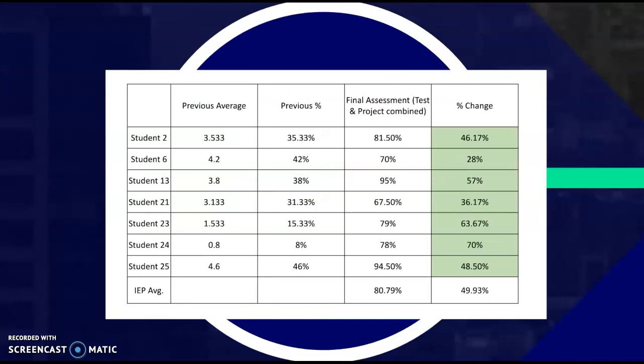So here is our data. The first assessment, the second assessment, and the change. All the changes are green because they were all positive. So not only did all of the test scores go up by at least 5%, which was our SMART goal, they went up by at least 28%, which is the lowest percentage of change.